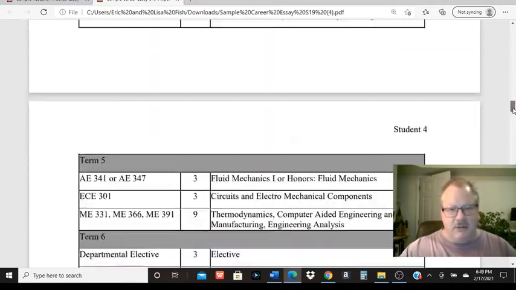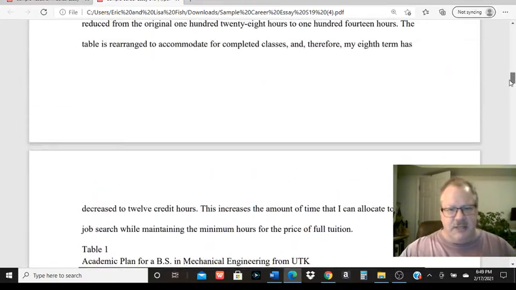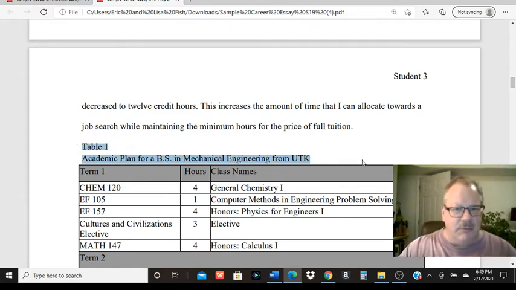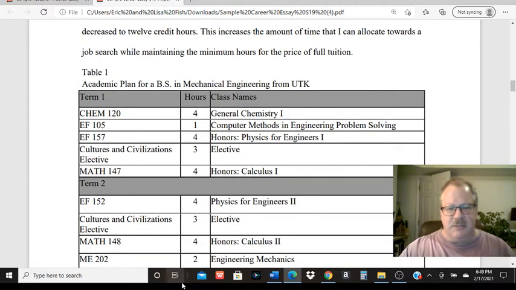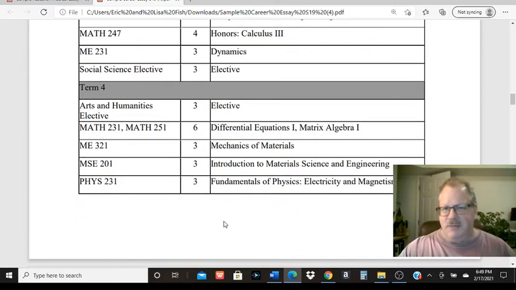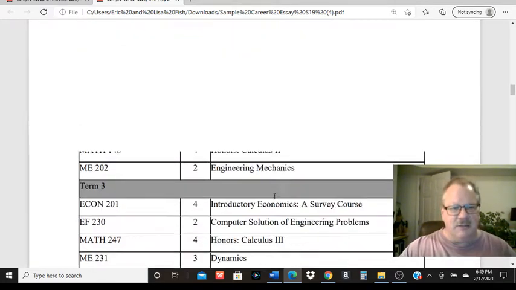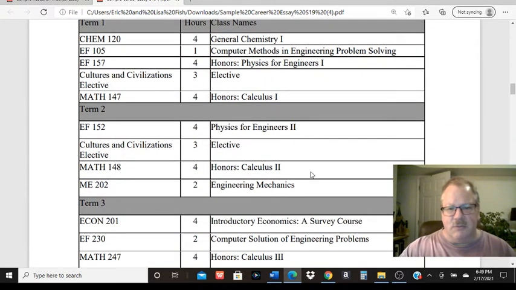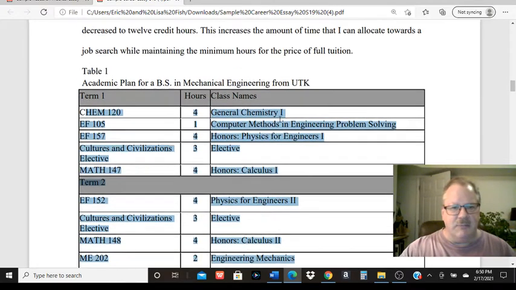One other thing to take note of, and I'm going to show you how to do this here in a second. You need to have a table with your academic plan. To do that, you want to go ahead and label it Table 1. Then you want to label the degree and the school you're going to get it from. Hopefully Northeast State, but maybe not everybody is. I don't know. And then list semester by semester the classes you're going to take and the order you're going to take them. UT had it all laid out for him. He was a dual enrollment student, so he hadn't really started college. But you'll notice he removed Comp 1, Comp 2, because that's what he took in dual enrollment. But I want those courses in the order you're going to take them, which I'm going to show you how to do here in a separate video.